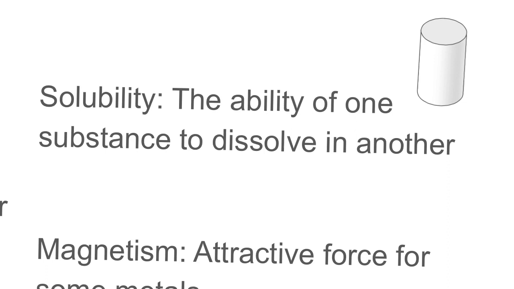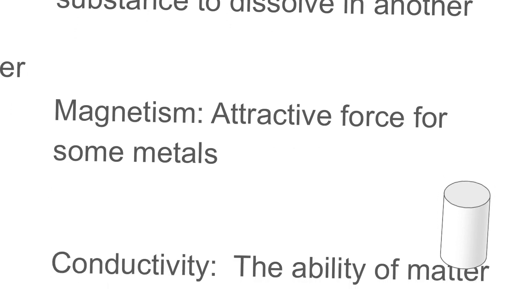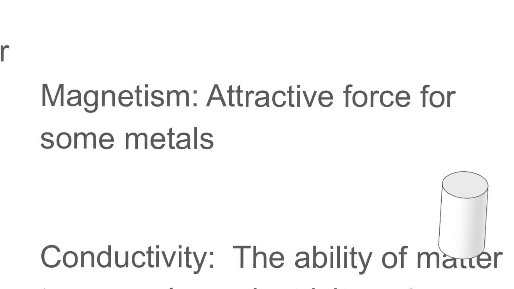It could also be soluble in something other than water. Maybe it's soluble in oil, for example, but it's not soluble in water. Well, that's going to tell us a lot about the substance and the compound that we're dealing with. So solubility is another property that we could have here.